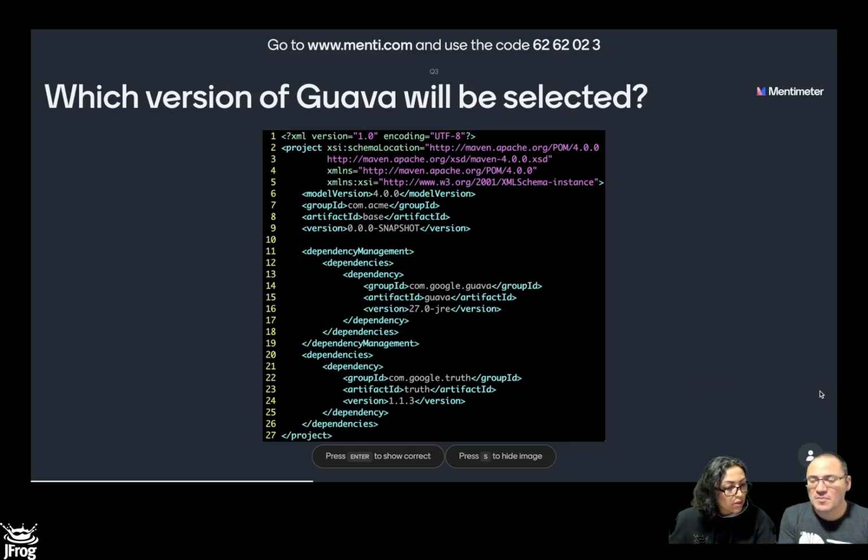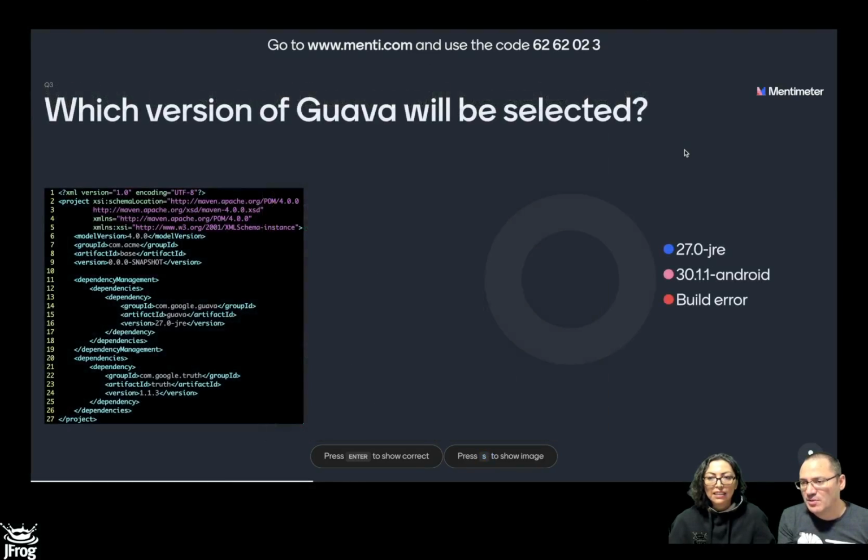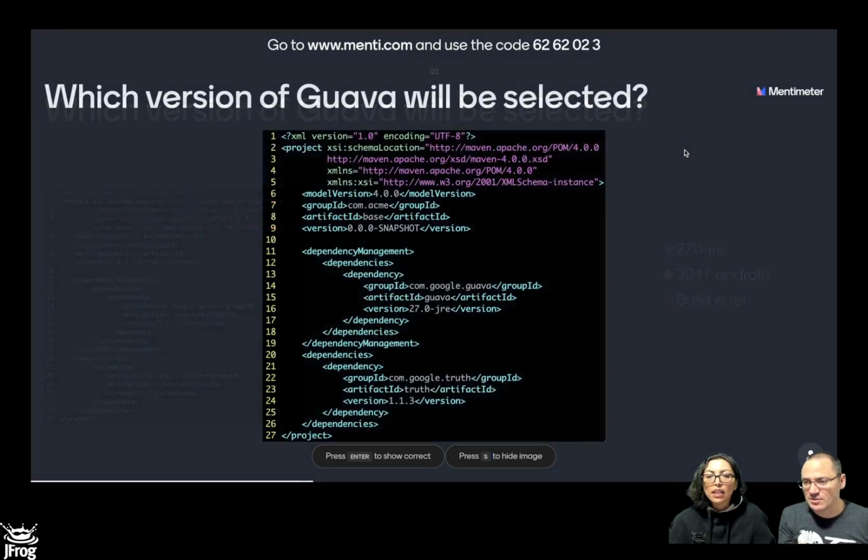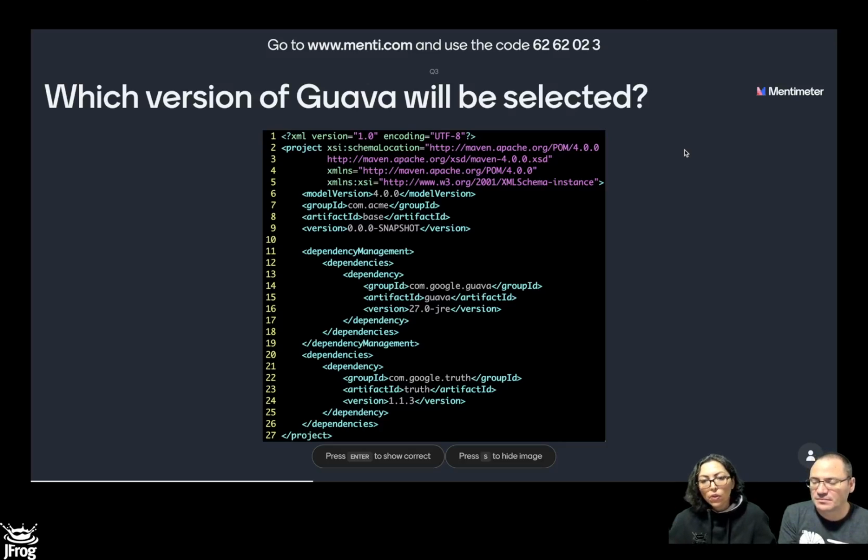Andres, tell us. So the dependency management block functions like a lookup table. This is where we define a set of dependencies or GAV coordinates, and whenever some of those GAV coordinates match, that will be the chosen version. So far it's just the dependency management block and Truth, which we know for a fact is going to bring a version of Guava. So our choices are: this is going to fail? Or are we going to get version 27 from dependency management? Or are we going to get version 30 from the transitives? Remember, Truth has as a transitive version 30, but we have in our dependency management version 27.